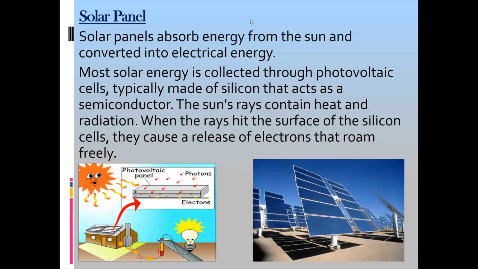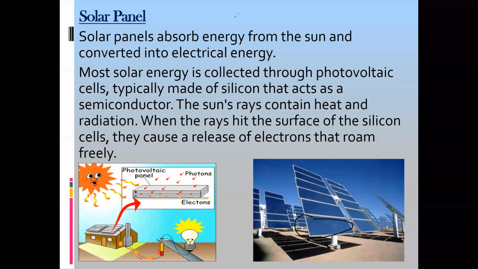These are the actual pictures of a solar panel. This one is a solar panel. It consists of many cells. Electrons are there in silicon. They are released when the light falls on the solar cell. So what happened?